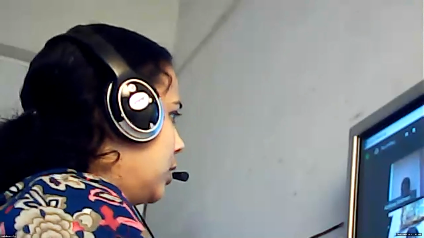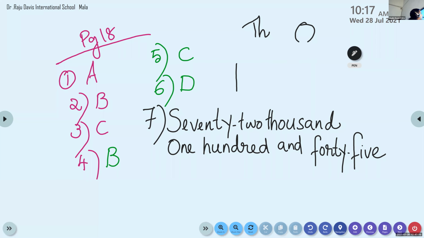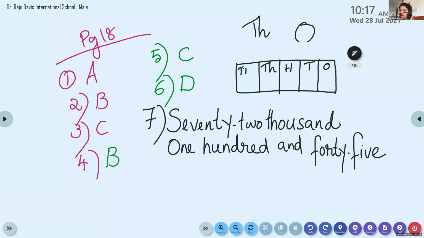Okay, children. So you can draw one small place value chart, not in the workbook, always in the rough book. You can write here ones, tens, hundreds, thousands, ten thousands, lakhs. Don't write this in the workbook now. We have to write in the rough book first, then you can write on the workbook.